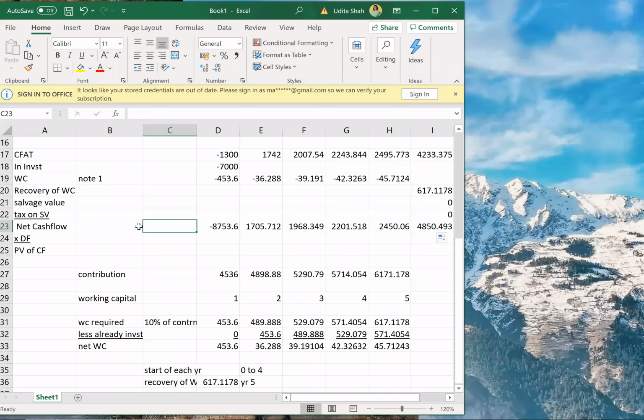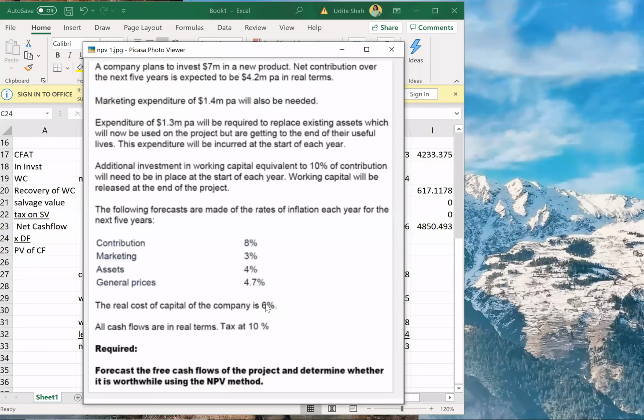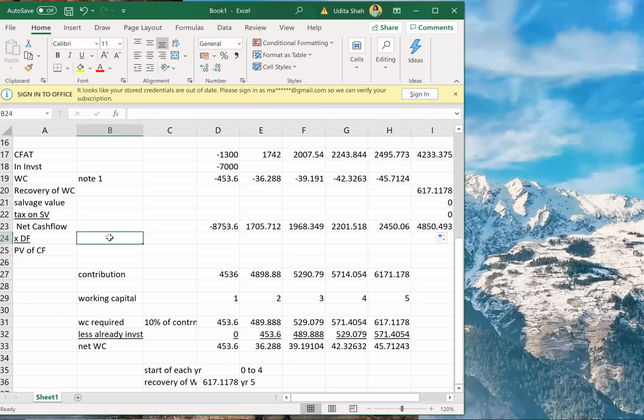Okay, so now I have to multiply this with the discounting factor. What is the discounting factor given in the problem? Real cost of capital is 6%, but I cannot take the real cost of capital. Real cost of capital means without inflation. So I will have to take the nominal cost of capital, the nominal WACC. So again, a working note for that, note 2.